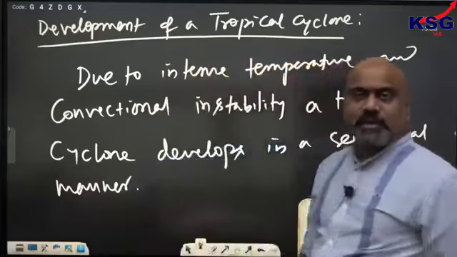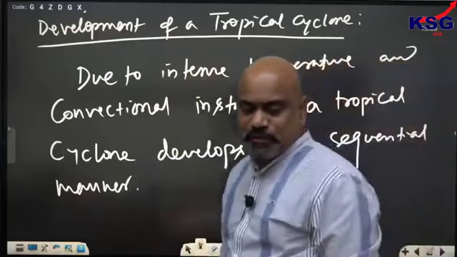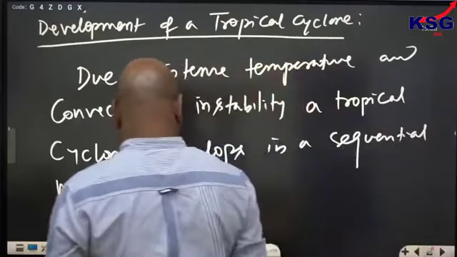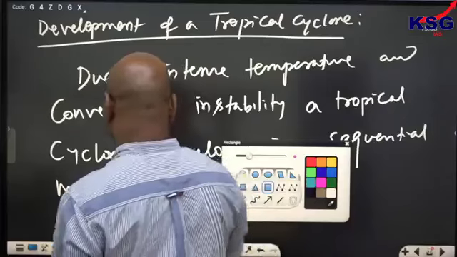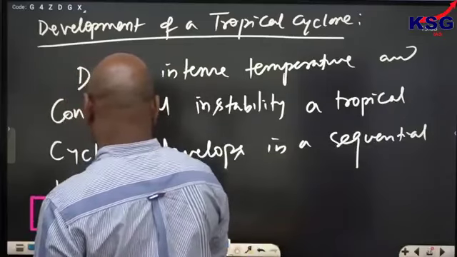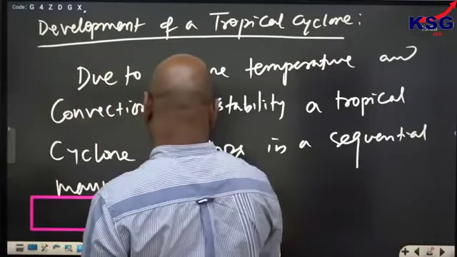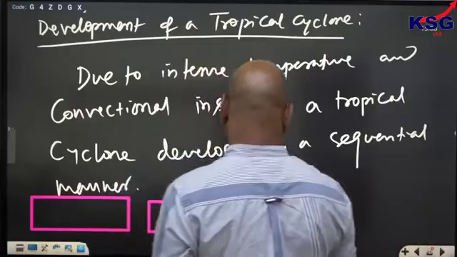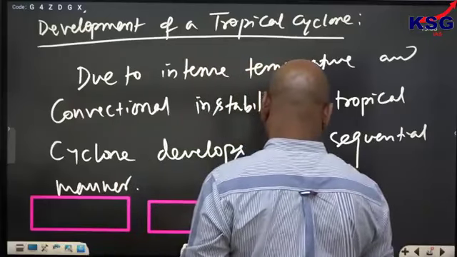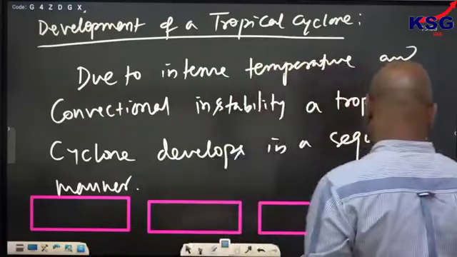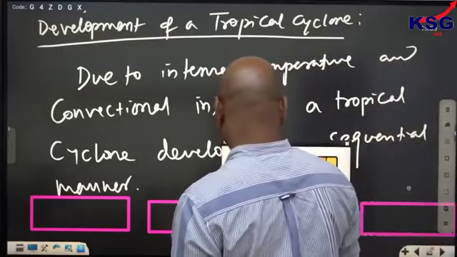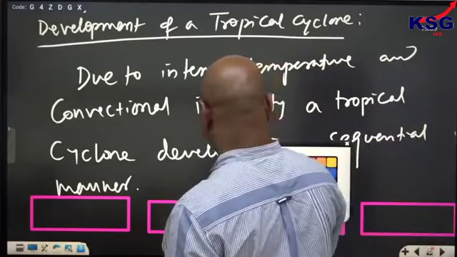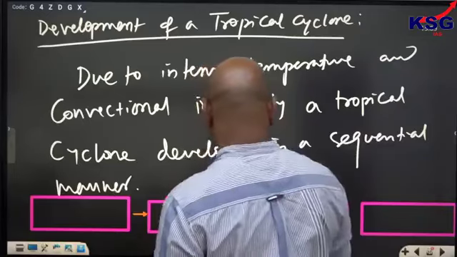Formation phase, developing phase, mature phase and dissipating phase. 4 phases are there. It will develop in 4 phases. What are those? Let me tell you.